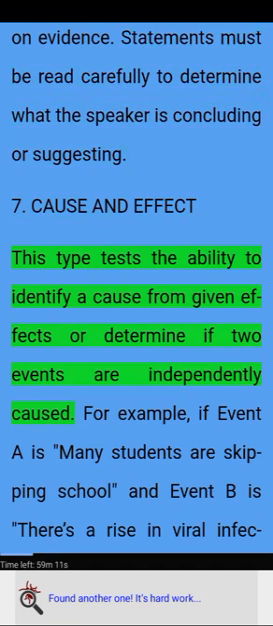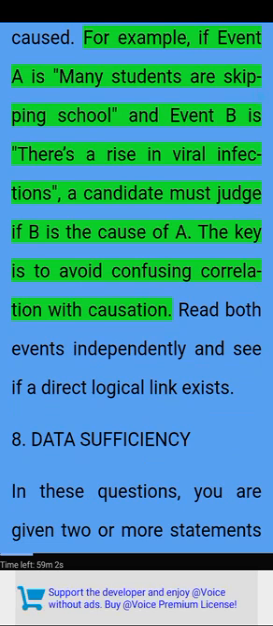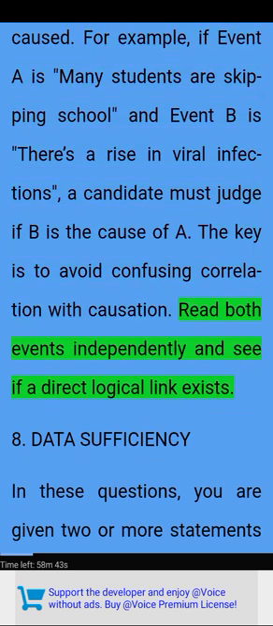7. Cause and effect. This type tests the ability to identify a cause from given effects or determine if two events are independently caused. For example, if event A is "many students are skipping school," and event B is "there's a rise in viral infections," a candidate must judge if B is the cause of A. The key is to avoid confusing correlation with causation. Read both events independently and see if a direct logical link exists.